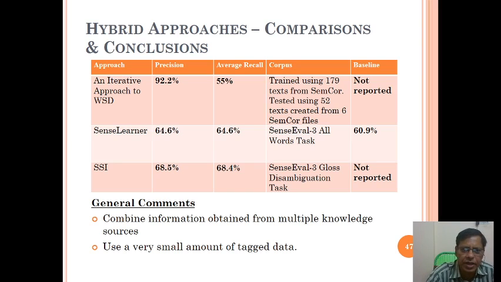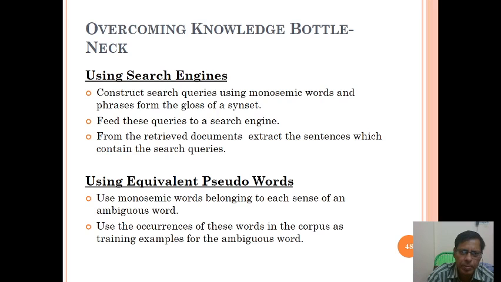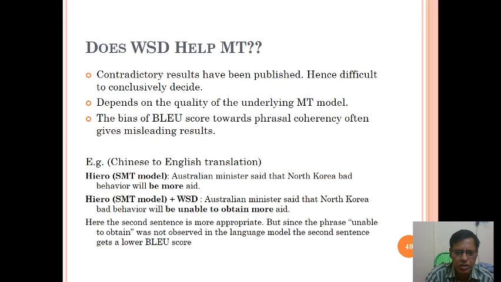Approach is about an iterative approach to WSD and SenseLearner and SSI. Okay, so overcoming knowledge bottleneck, that is using search engines and using equivalent pseudo words. So using search engines is about constructing search queries using monosemous words and phrases from the gloss of a synset. Okay, use monosemous words belonging to each sense of an ambiguous word. Does WSD help MT? Contradictory results have been published.